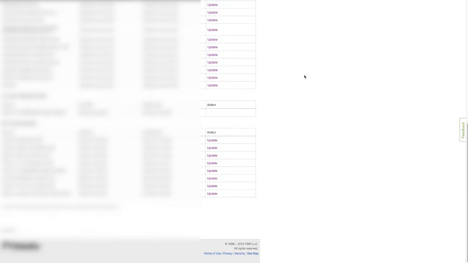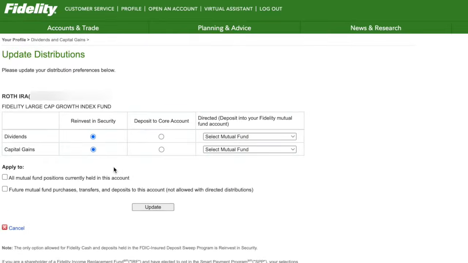I love this feature because it allows you to choose any of your particular investments and manage where both the dividends and or capital gains are going to go. So for example, I could have my Fidelity Large Cap Growth Index Fund transfer all of the dividends to my core account instead of reinvesting it in the fund.